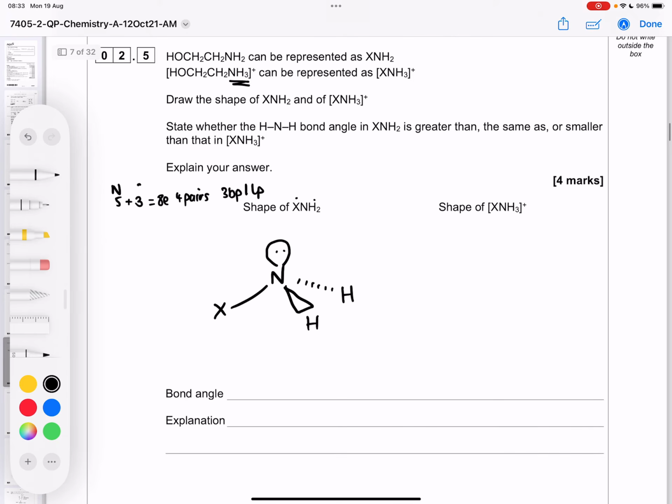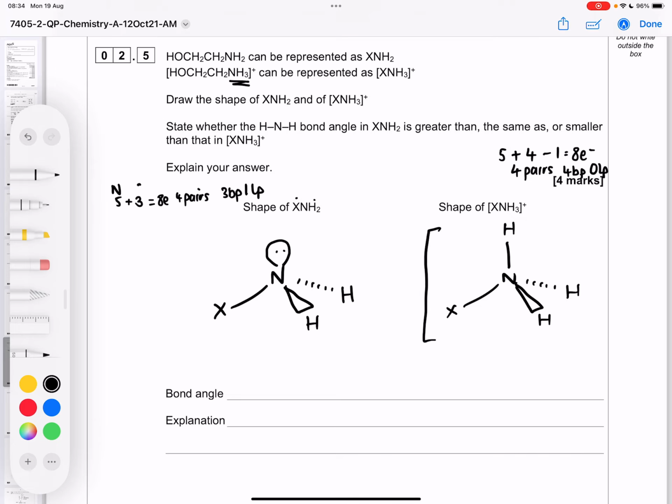This is our structure. And then over here, similar thing, nitrogen's in group 5. This time we've got an X and 3 hydrogens, so 4 things attached. We've got a plus charge, so we're going to minus 1 electron for that. So that's 8 electrons in total, 4 pairs, and they're all bonds. So this time it's 4 bond pairs and no lone pairs. So we're going for that tetrahedral structure. That last bond has been a coordinate bond from the lone pair on the nitrogen.